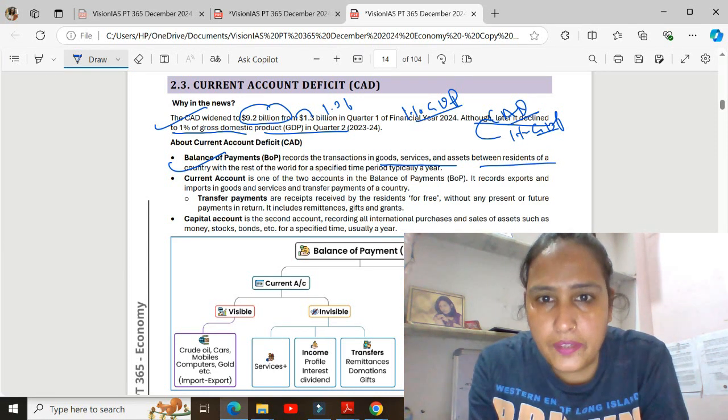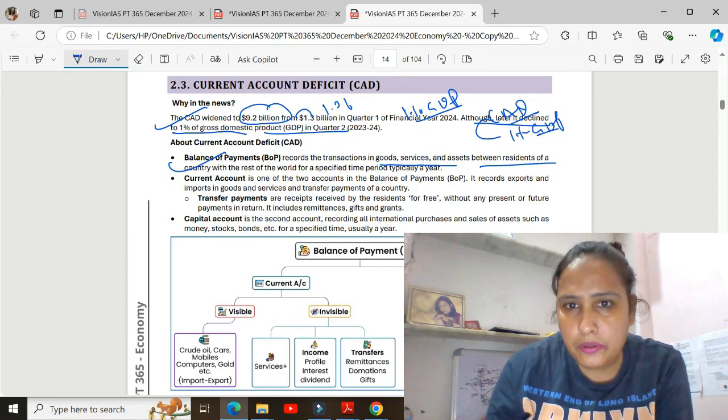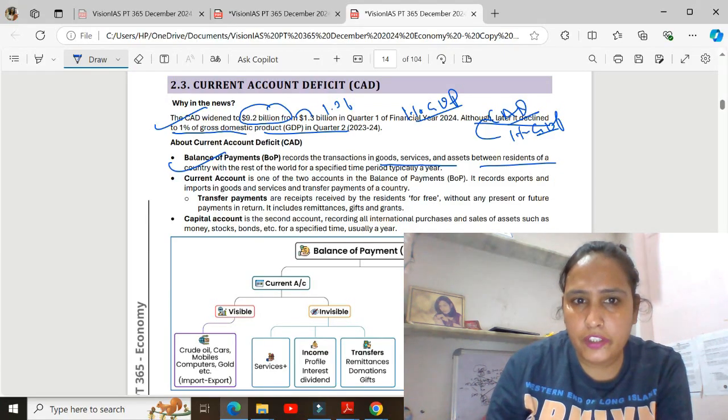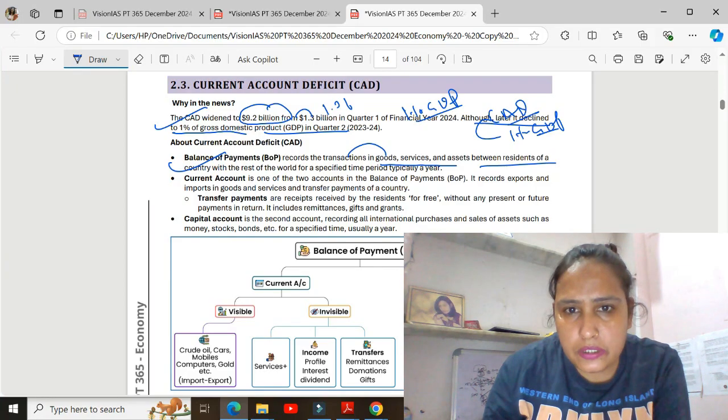So balance of payment means the goods and services transactions between one country and another country, and that is known as the balance of payment. It is the transaction of goods and services and assets between the resident country and the rest of the world.